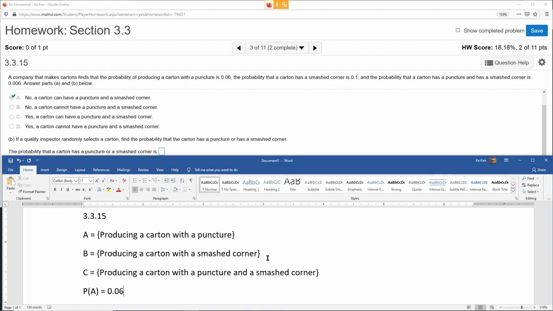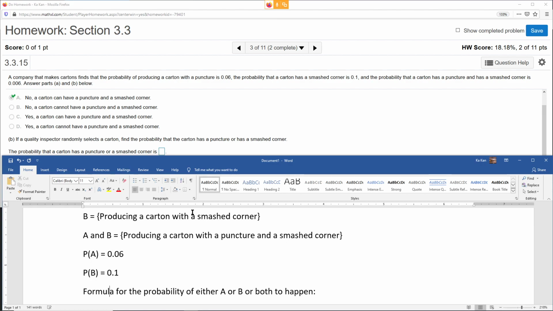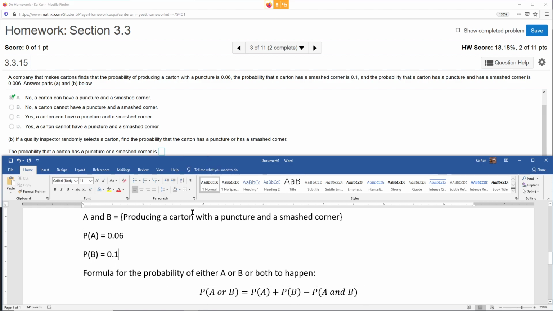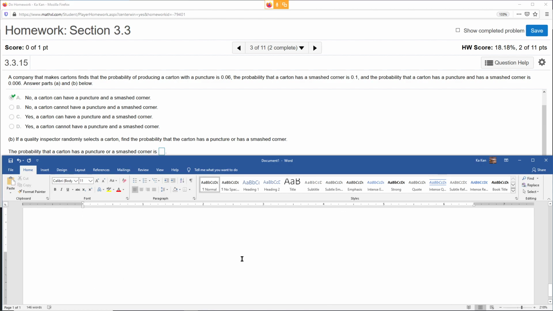All right, that's C. Actually, it might be more. That's A and B put together. So that will be the probability of A and B equals 0.006. Right? But it doesn't matter.